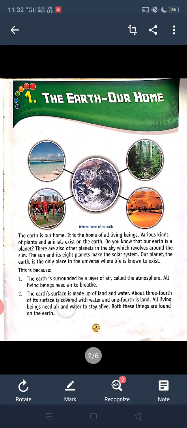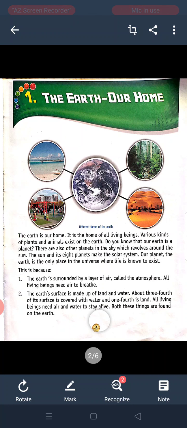The earth's surface is made of land and water. About 3/4 of its surface is covered with water and 1/4 is land. All living beings need air and water to stay alive. Both these things are found on the earth. The earth's surface is made up of land and water. And how much water and how much land is on our earth's surface? On our earth's surface, 3/4 part is water and 1/4 part is land. And all living beings need air and water to stay alive.